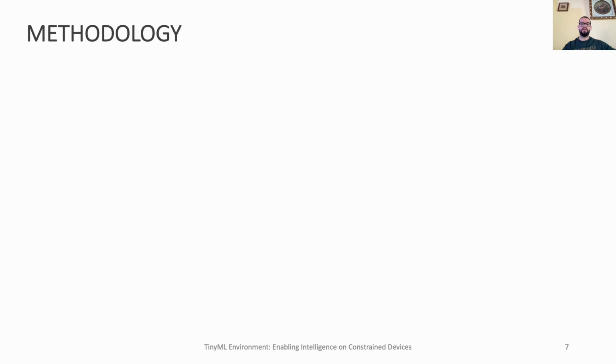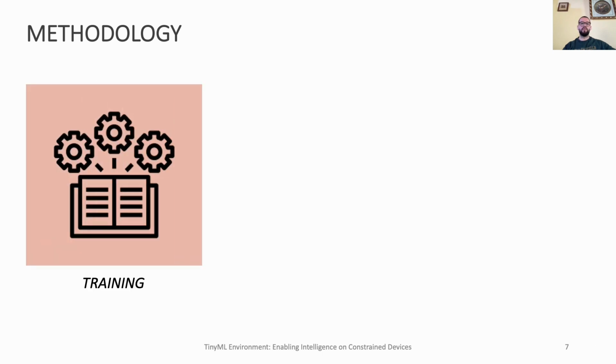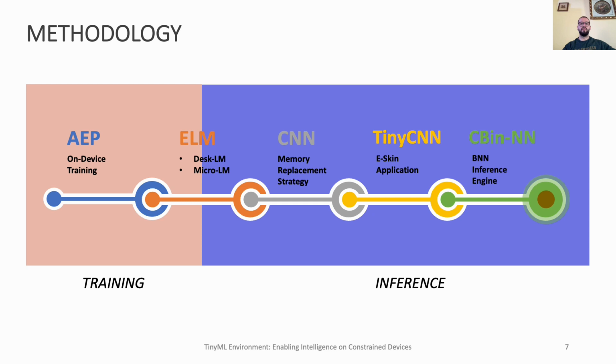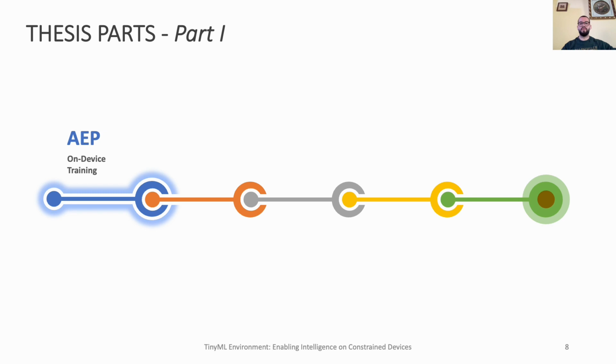Enabling intelligence on constrained devices can be achieved through various approaches, either in the training phase or in the inference phase. In my dissertation, we addressed both aspects, leading to the development of an environment composed of 5 essential components. Our first service, the Autonomous Edge Pipeline, is designed to empower edge devices with autonomous decision-making capabilities, thereby enabling them to operate independently and efficiently without constant human intervention.